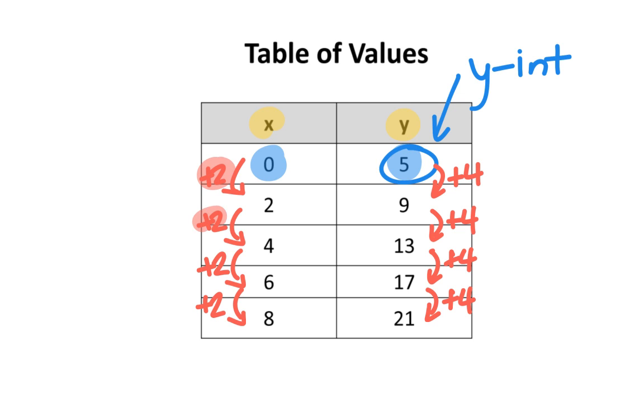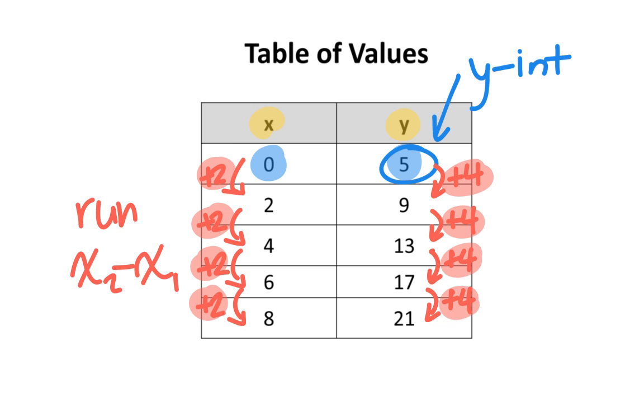Well, the number 2 actually represents the run, which is the same thing as x2 minus x1. Meanwhile, the number 4 actually represents the rise, which is the same thing as y2 minus y1.